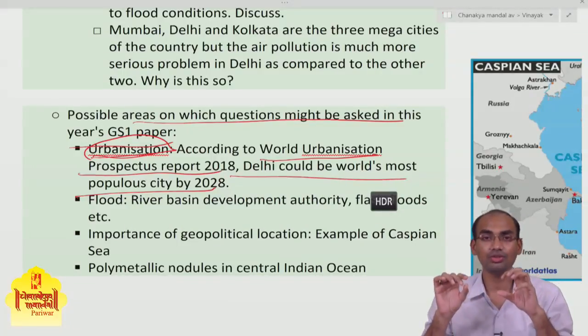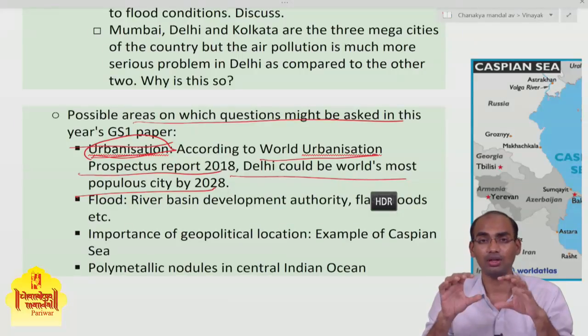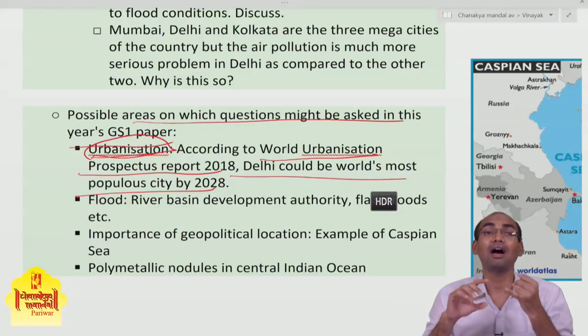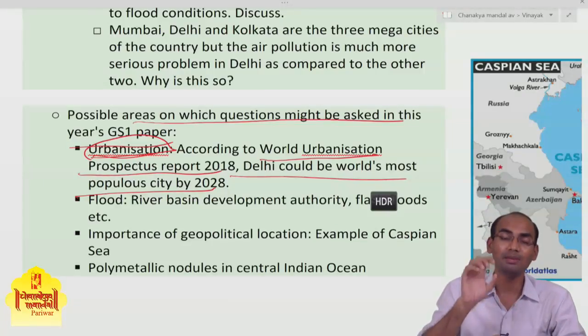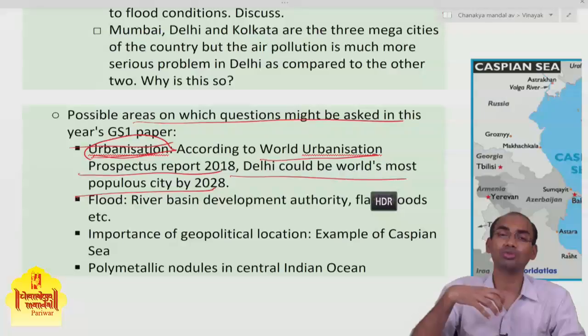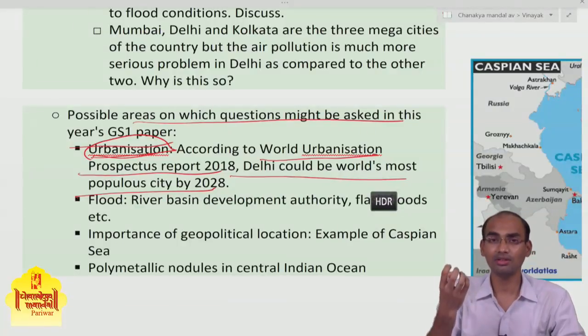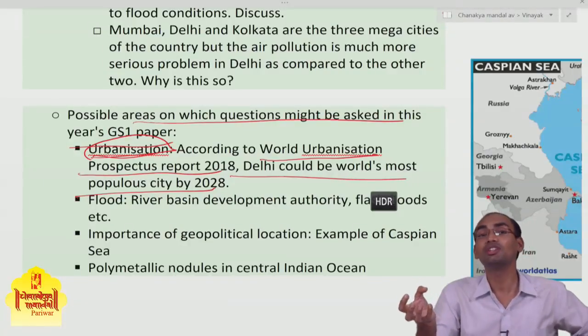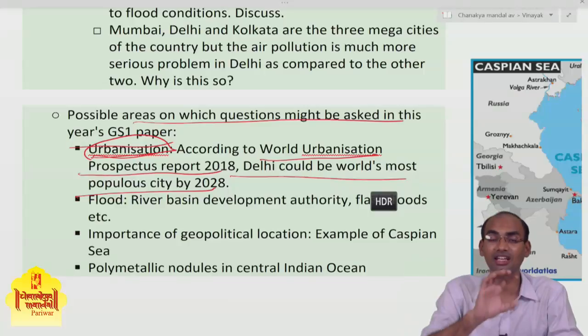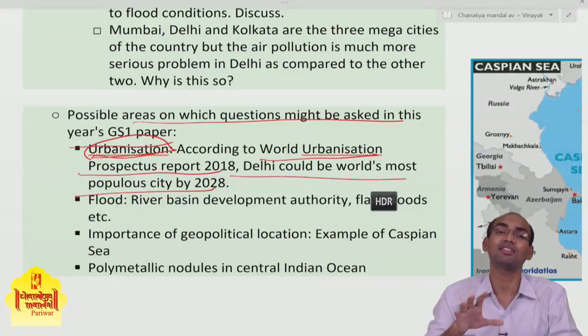When you take this news, you can create lots of questions. For example, how we need to plan the urbanization in New Delhi so that we can accommodate this burgeoning population, and what kind of challenges this population might create for the urbanization process.